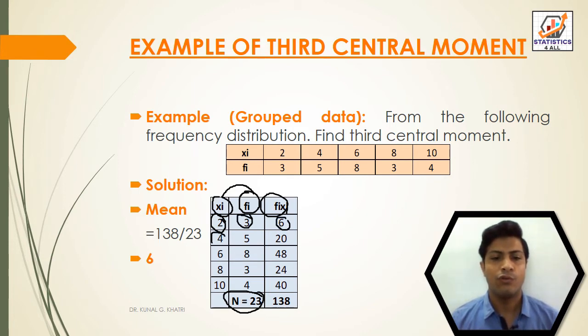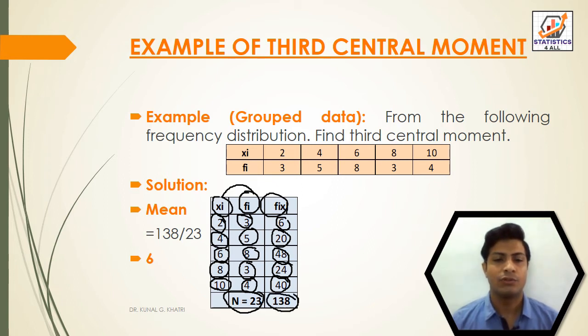Then 4 5s are 20. 6 8s are 48. 8 3s are 24. And 10 4s are 40.